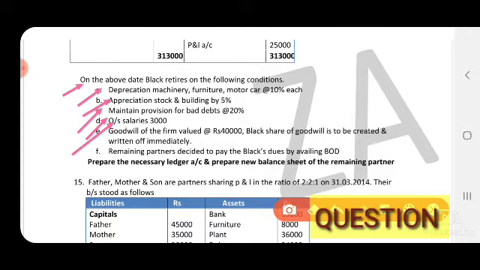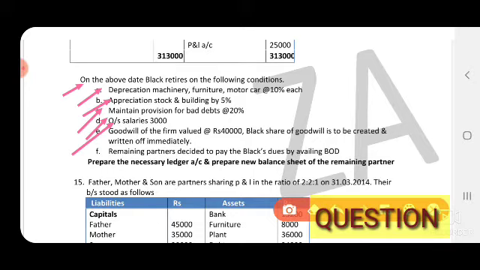Now, goodwill of the firm is valued at 40,000. Black's share of goodwill is to be created and written off. So this is case 4, where the goodwill amount is shared only to the extent of the retiring partner.